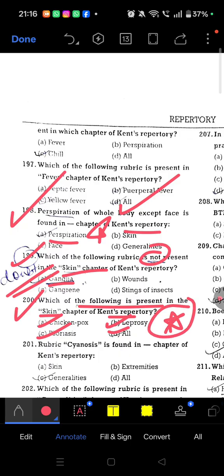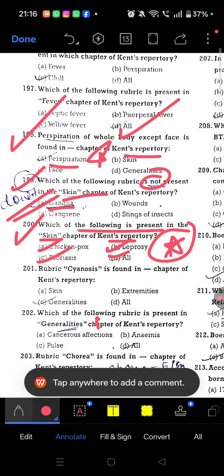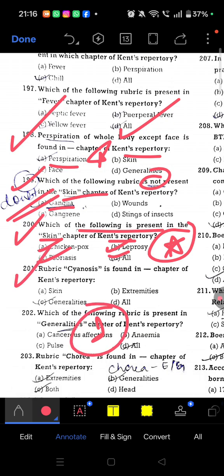So we are done with 200 questions. I'll give you one extra question. 201, rubric cyanosis is found in generality chapter of Kent repertory. Okay.